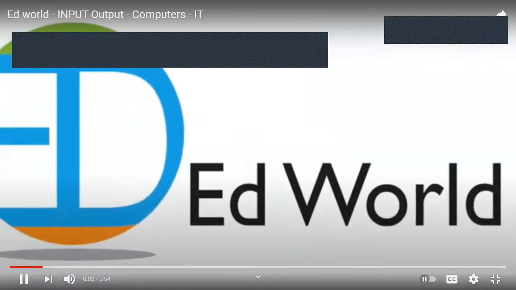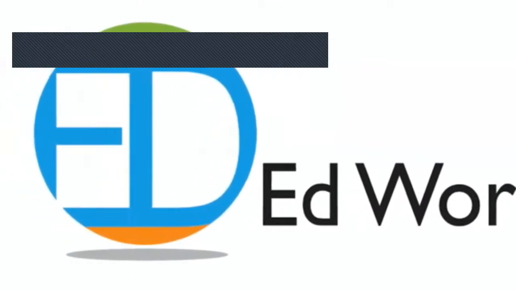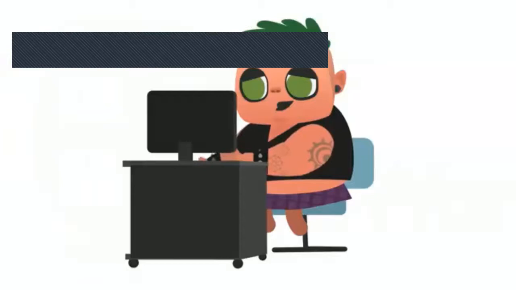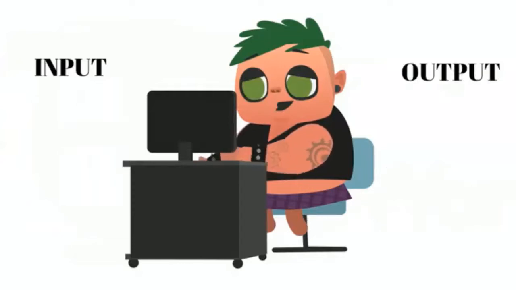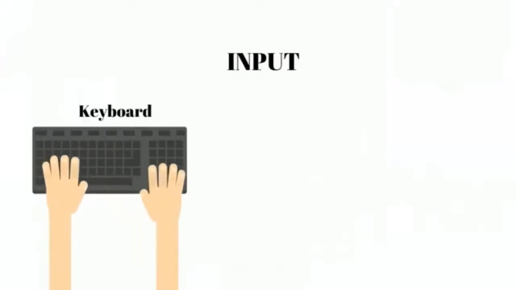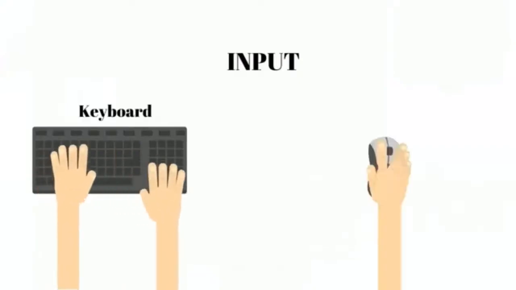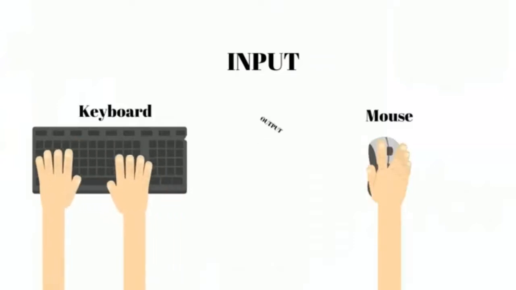Let's learn input and output devices. Hello everybody. So let's learn about some input and some output devices. The input devices include a keyboard, that's an input device, a mouse, that's also an input device.